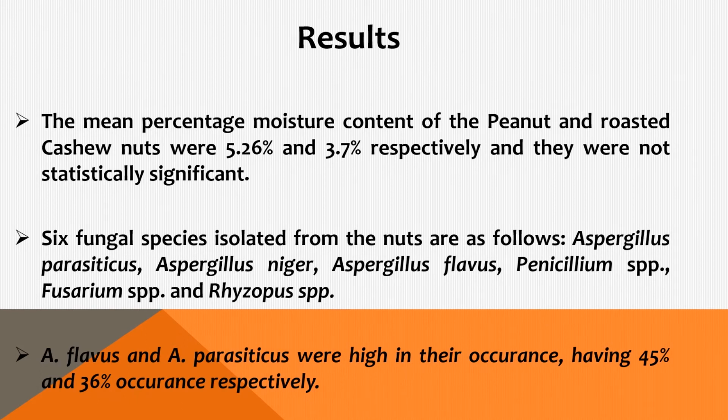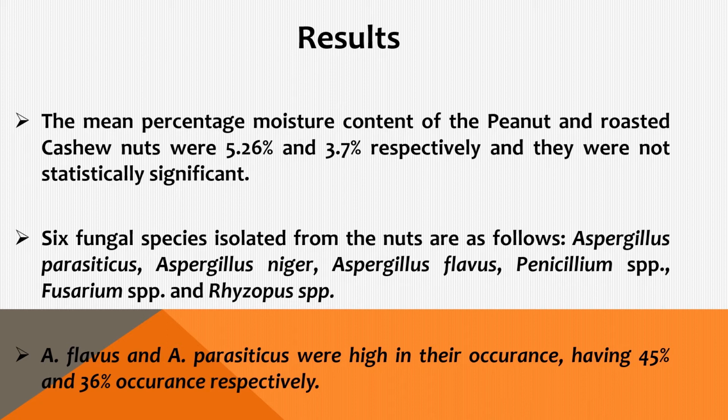Results. The mean percentage moisture content of the nuts, that is the peanut and the cashew nuts, was 5.26% and 3.7% respectively. When tested, it was found not to be statistically significant.